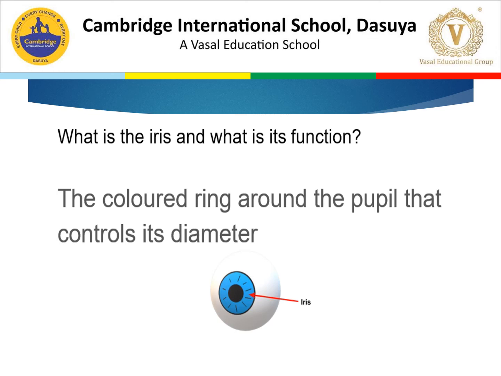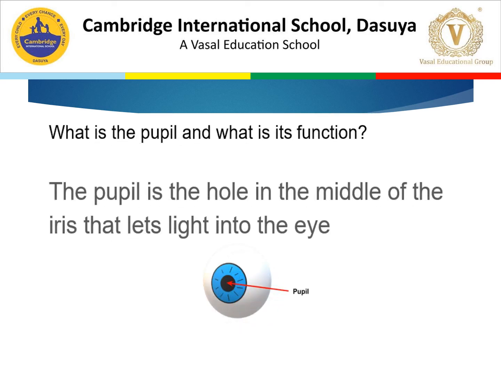The iris is a colored ring around the pupil that controls its diameter. A colored ring of circular and radial muscles controls the size of the pupil. What is the pupil and what is its function? The pupil is the hole in the middle of the iris that lets light into the eye.